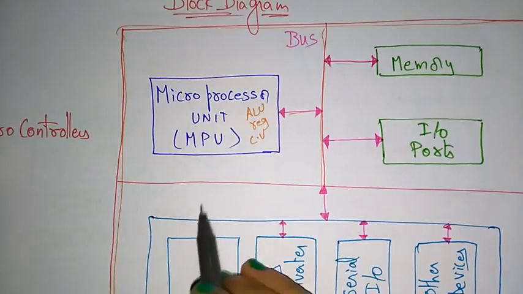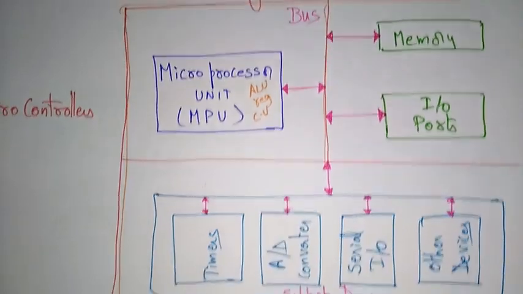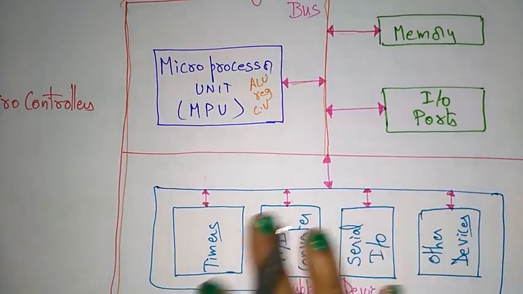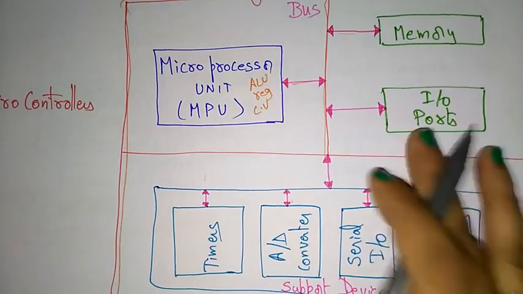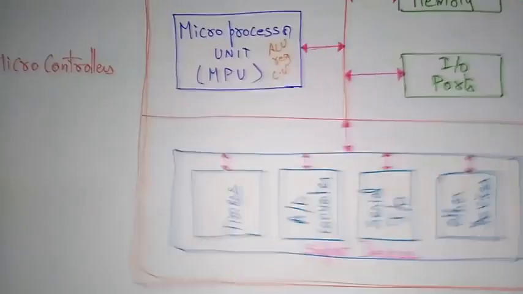So all components are connected with the help of the bus. A bus is nothing but a communication line; it sends communication information. Analog to digital converter, serial input output device and some other supporting devices are also connected in the microcontroller. So this is a microcontroller block diagram.